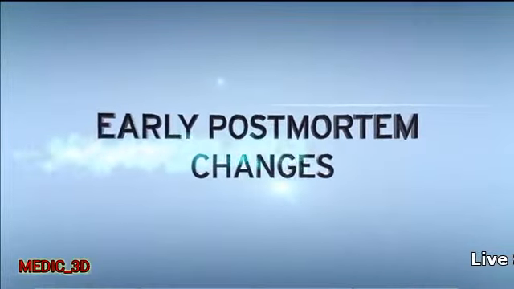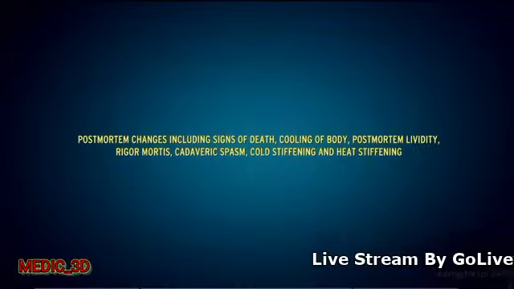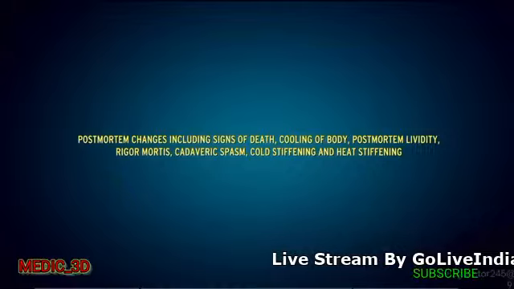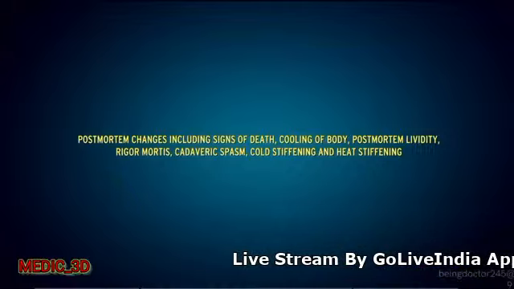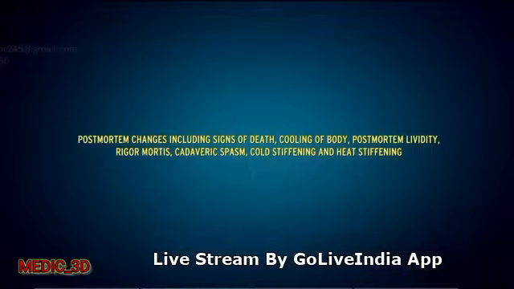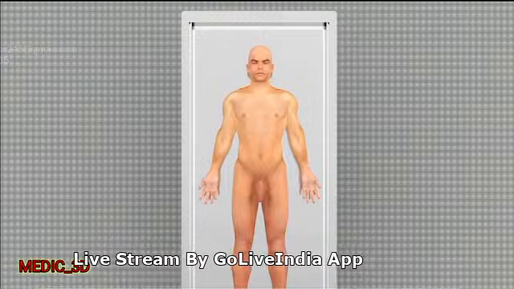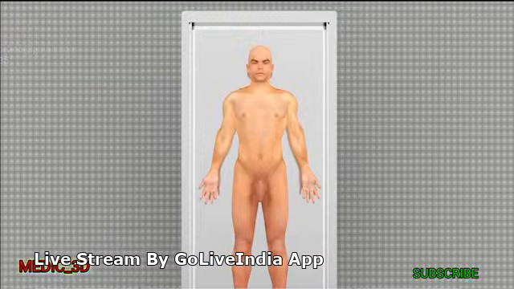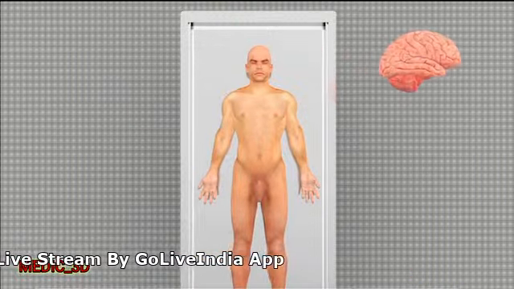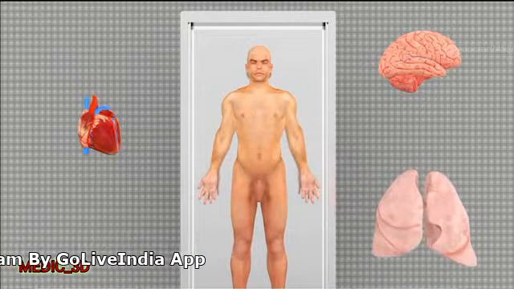Early postmortem changes. Describe and discuss postmortem changes including signs of death, cooling of body, postmortem lividity, rigor mortis, cadaveric spasm, cold stiffening, and heat stiffening. Permanent cessation of integrated functions of an individual is associated with irreversible loss of brain functions, circulatory and respiratory functions.